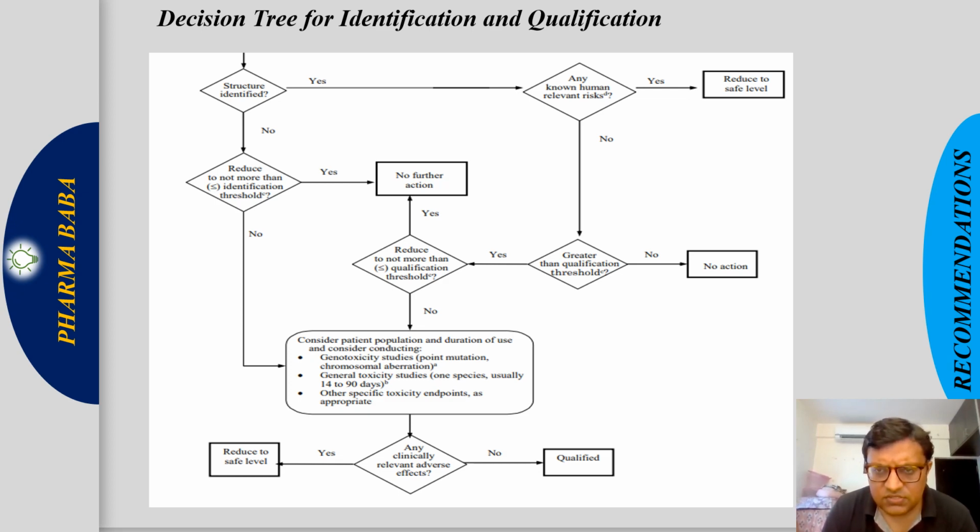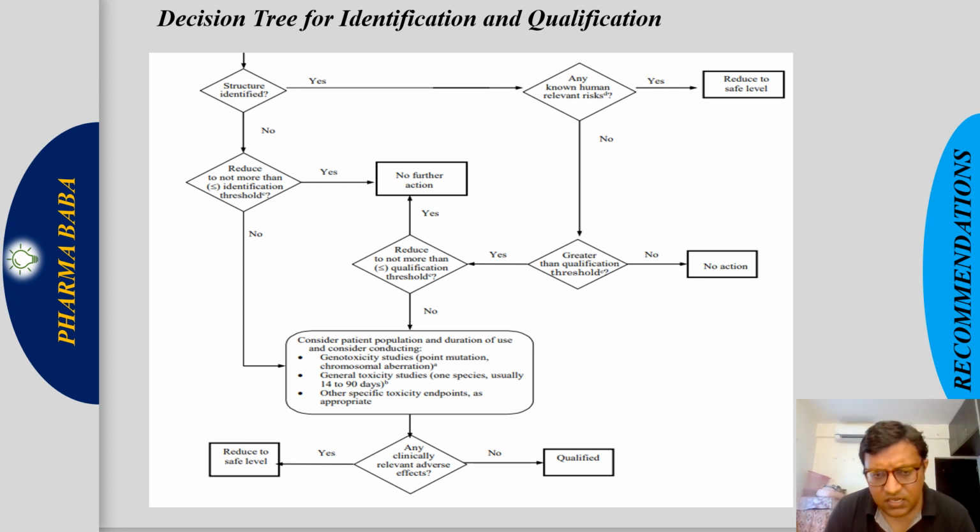If yes, we have to reduce it to the safe level. If no risk is there, then we check whether the limit is crossing the qualification threshold. If it is below the qualification threshold, no issue. If it is above the qualification threshold, we have to either reduce it to the qualification threshold, or go for establishing the biological safety.